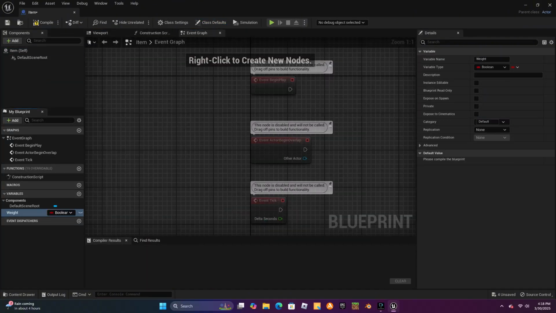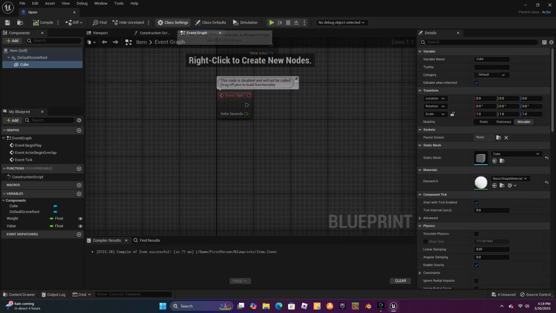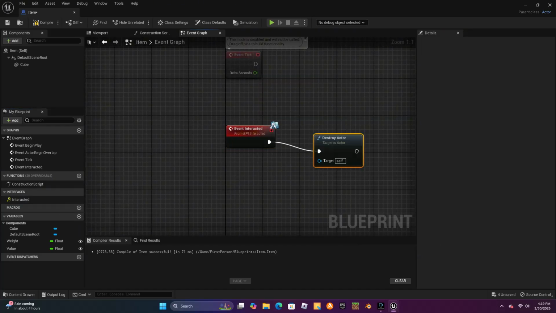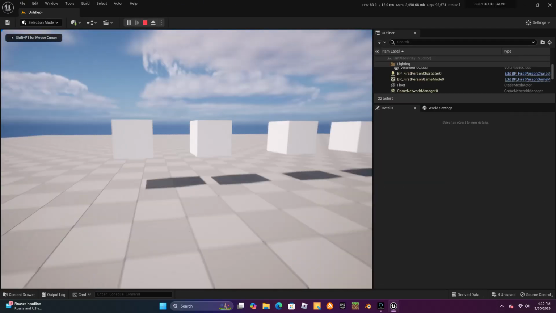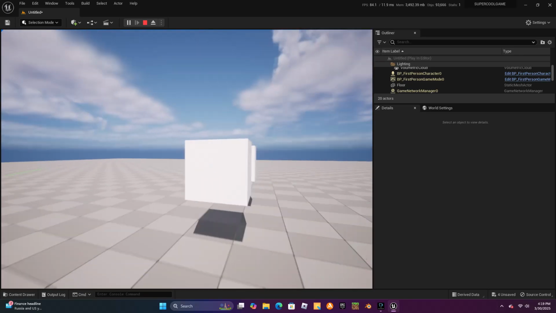So now let's start making a little test for the items. I'll just make it so whenever the cube is interacted with, it gets destroyed. Alright, testing this out in action. Whenever we interact with the cube, it gets destroyed.